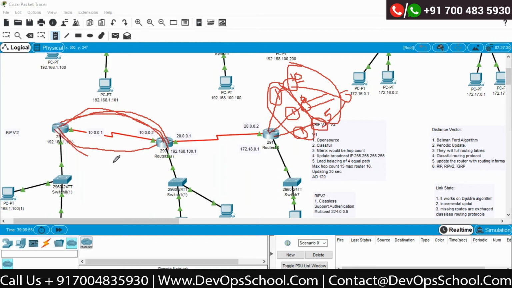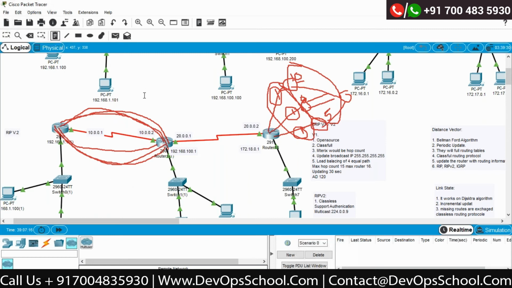He said, I'm sending the information to you. I will say acknowledge. Once this acknowledgement is done, then it will build one more table that is called the topology table.